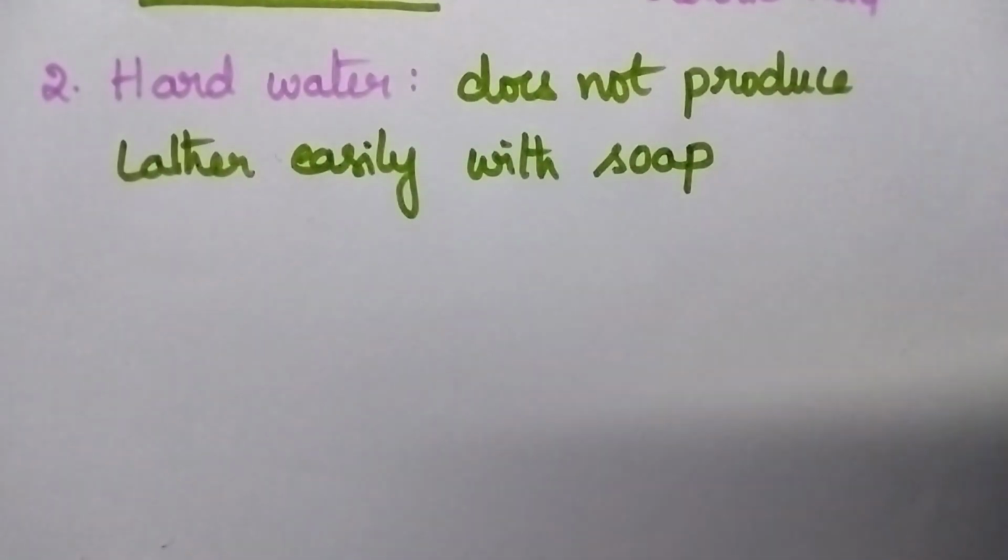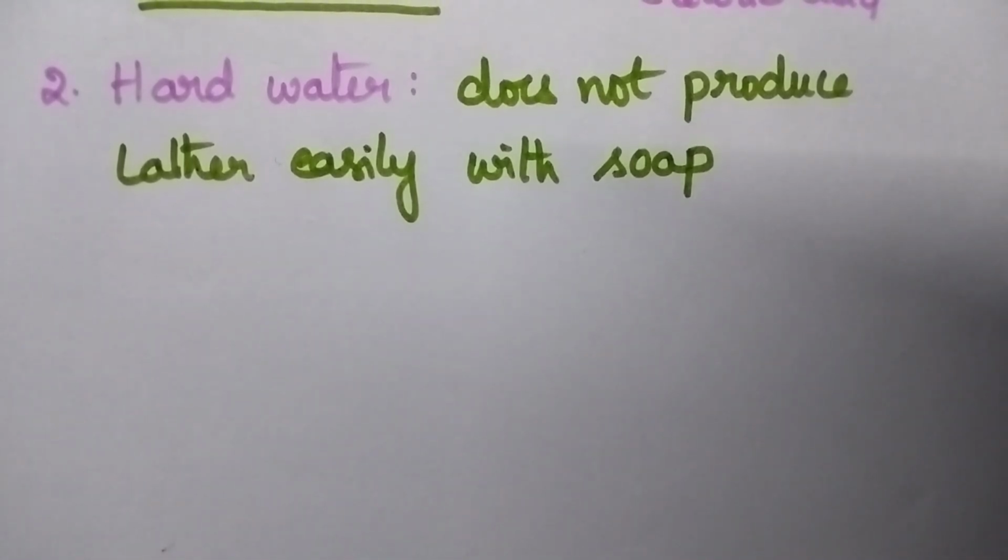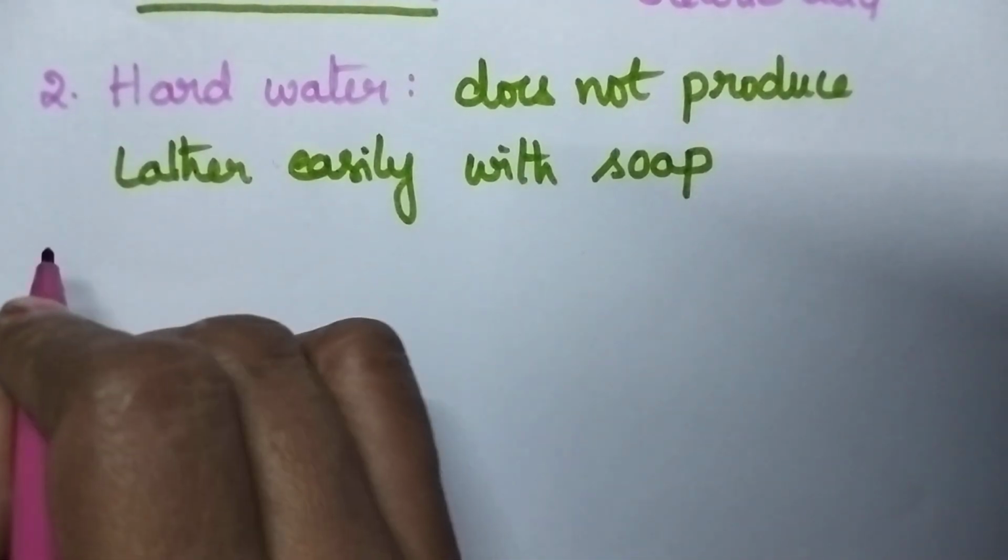And always the lather preventing property of water is called as hardness.